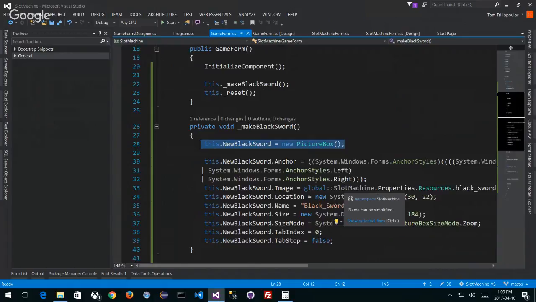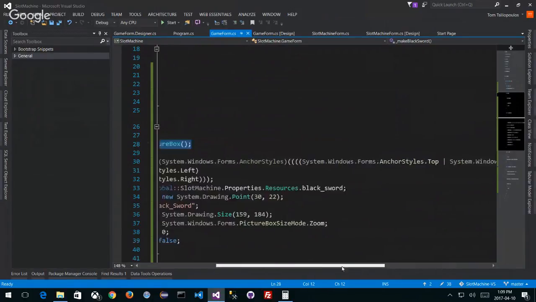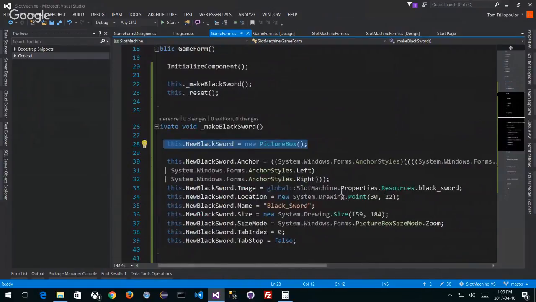And here, I'm just talking about the location of this thing. I'm using the same resources. Here it is, the anchor is the exact same. Here's my image, my location, where I'm putting it, my name, my size mode, my tab index, and my stop. But when do I actually attach this thing to my screen?